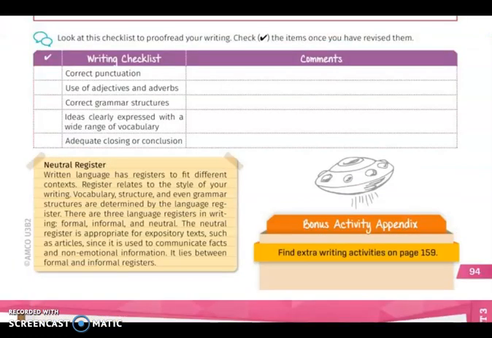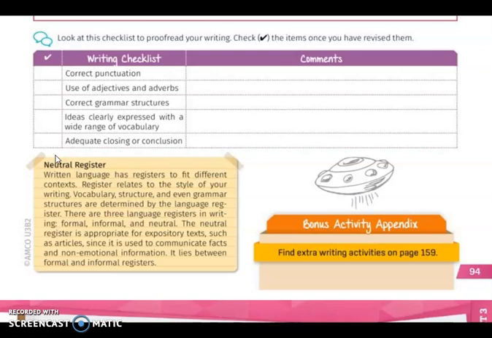As I told you, I didn't create the space on Classroom where you can add everything. And I'm going to read this important information for you to take into account. Neutral register. Writing language has registers to fit different contexts. Register relates to the style of your writing, vocabulary, structure, and every grammar topic. Structure is determined by the language register. There are 3 language registers in writing: formal, informal, and neutral.